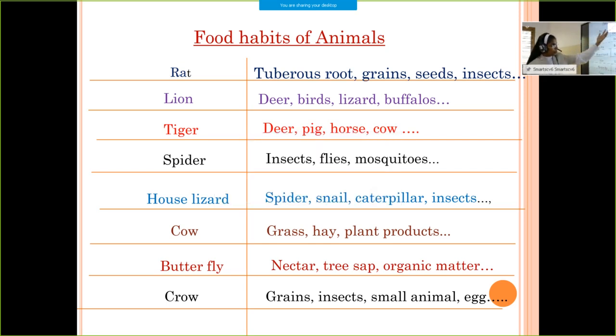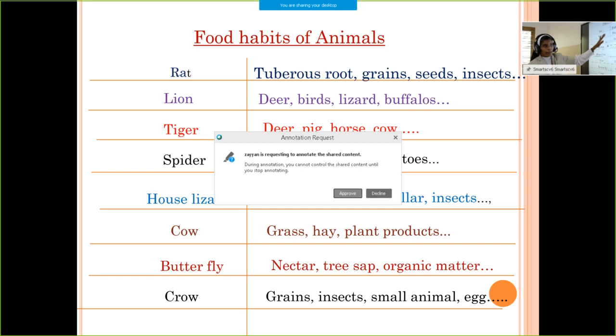Here, rat: tuberous root, grains, seeds and insects. You can see rats have both plant products as well as animal products. They are eating plants as well as animals. Then what about lion? Deer, birds, lizards, buffaloes. That means it eats only animals. The deer and lion and tiger will eat only animals.